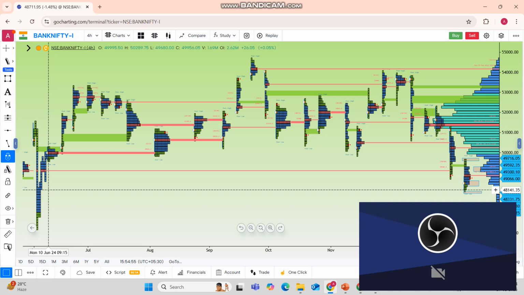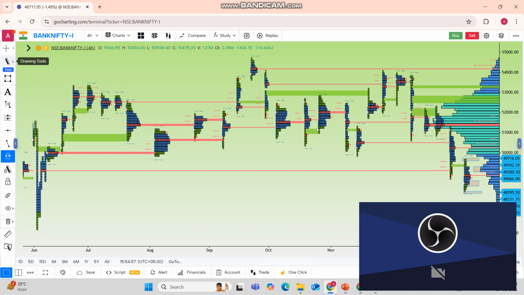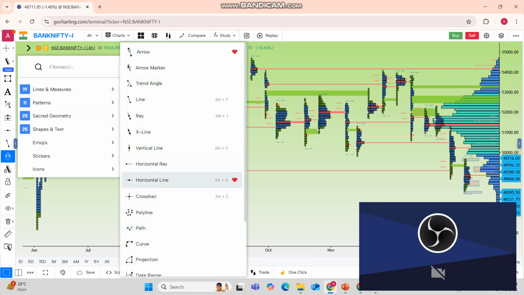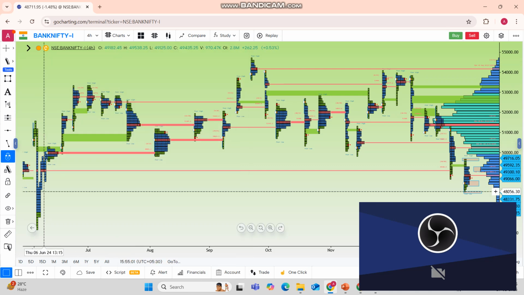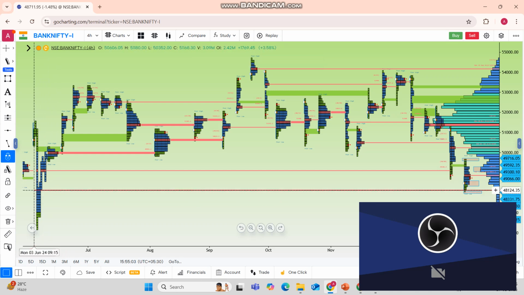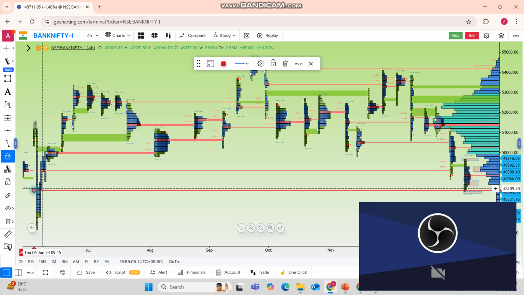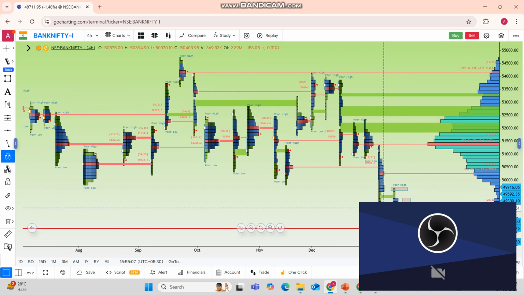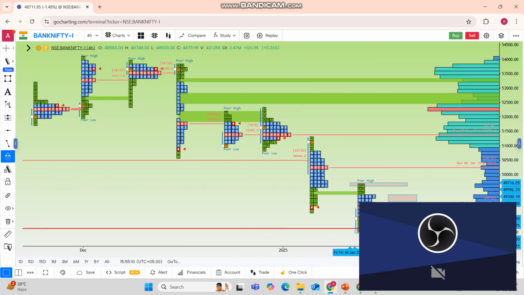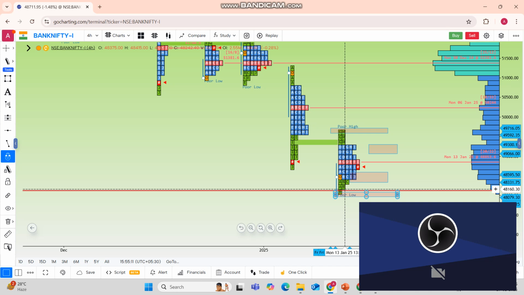So this is where the market is almost getting support consistently. This level is very important, where the market had a pullback on 5th or 6th June. In the current week, the market got into that level, got proper support,